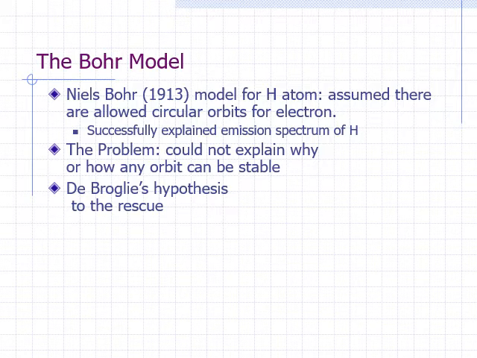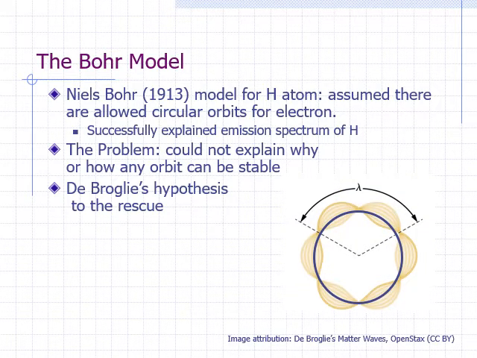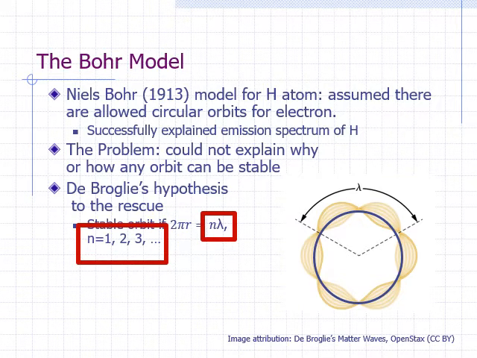Imagine superimposing a wave associated with an electron around an orbit. For example, imagine this is an orbit, and this is the wave with wavelength lambda. If the radius of the orbit is r, then the circumference is 2 pi r. The orbit would be stable if its circumference, 2 pi r, is a multiple of the wavelength lambda. A multiple of lambda is n times lambda, where n is a counting number. For this orbit to be stable, the circumference should be equal to lambda, or 2 lambda, or 3 lambda, and so on. In the example shown here, the circumference is 3 times lambda.